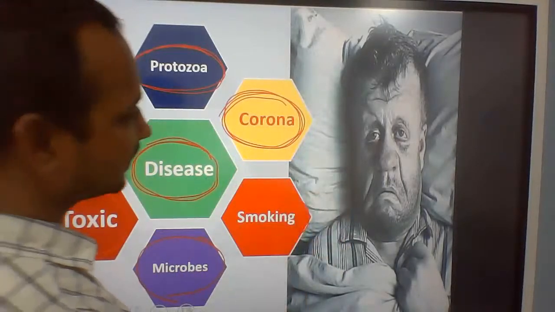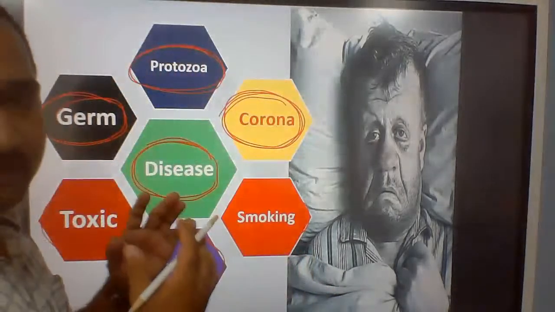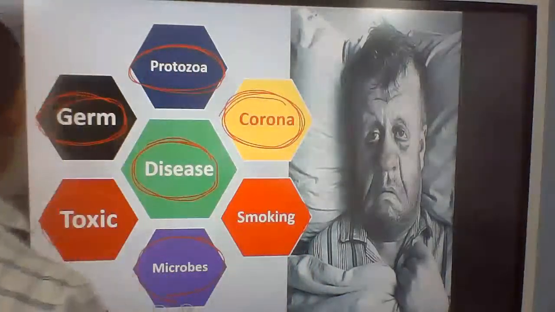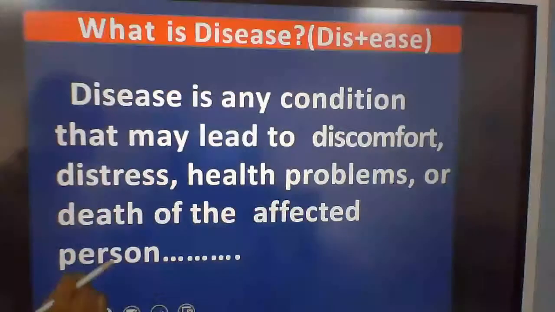The person is facing the disease. What is the reason? We are going to discuss this here.